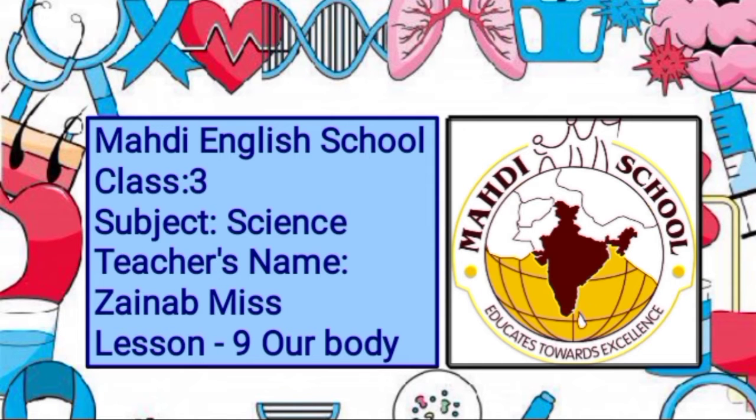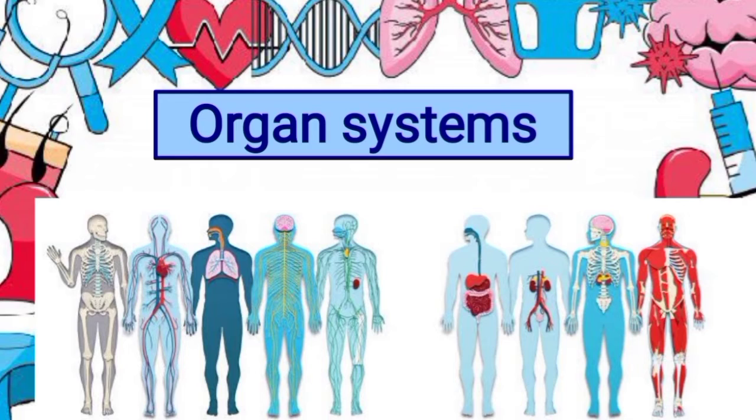Today we will understand lesson 9, our body. Our body is made up of many small parts called cells. So let's understand what a cell is. A cell is defined as the smallest and basic unit of life that is responsible for all of life's processes, and cells are the structural, functional and biological unit of all living beings.